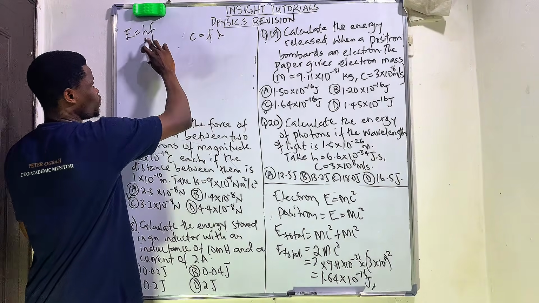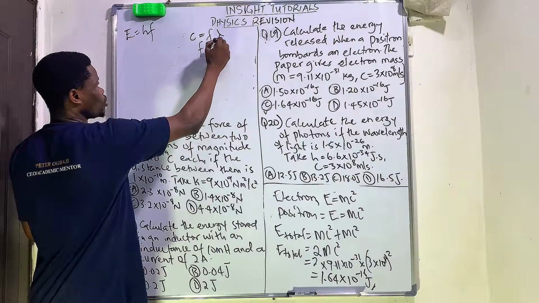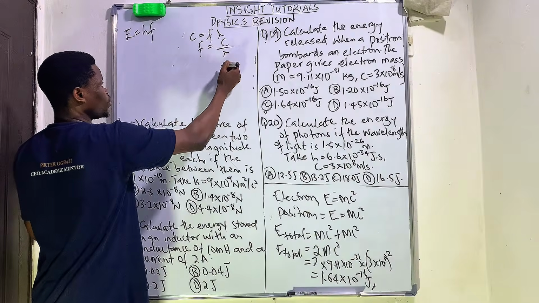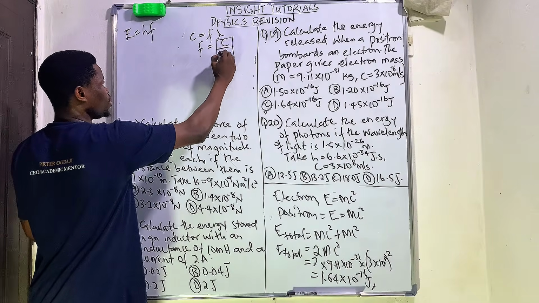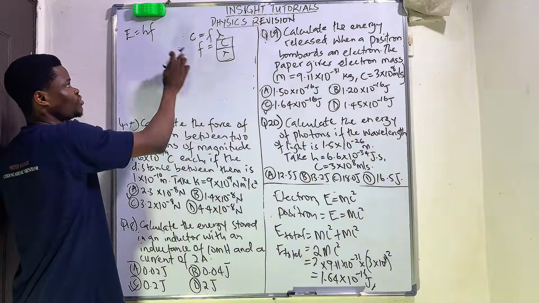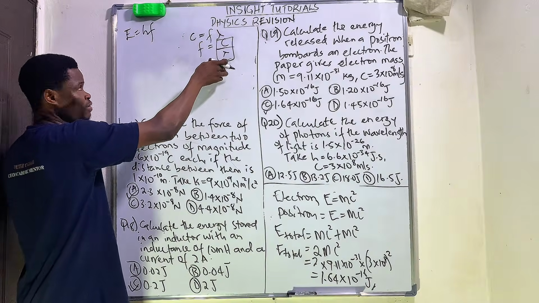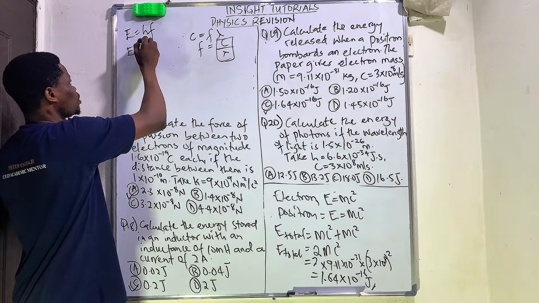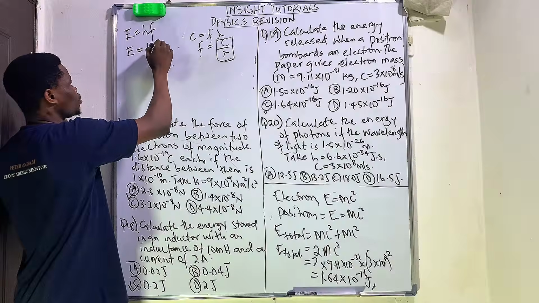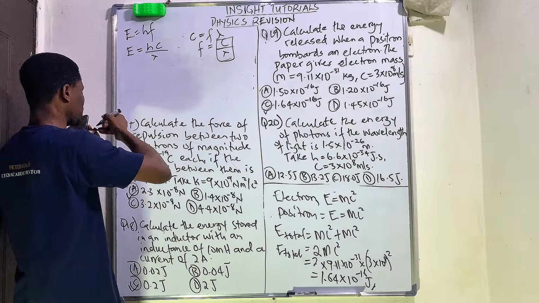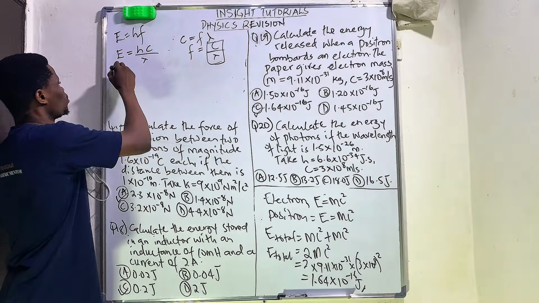If we are to substitute frequency in this equation, we're going to say frequency is equal to the speed of light over wavelength. So we're going to substitute this particular formula in this, since frequency is the same thing as the speed of light over the wavelength. So our energy is going to be the Planck constant times the speed of light, all over the wavelength.